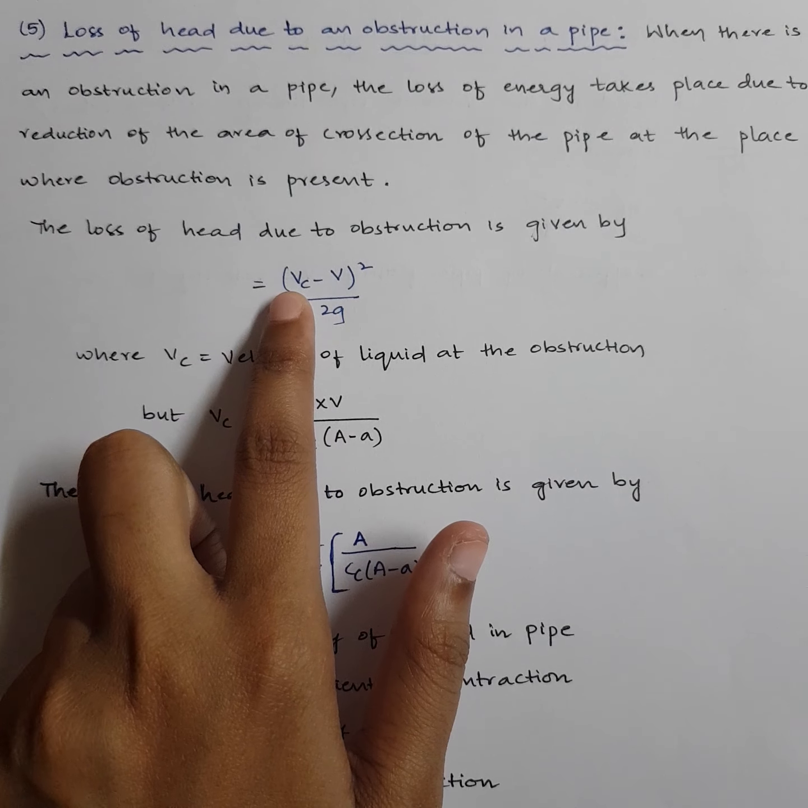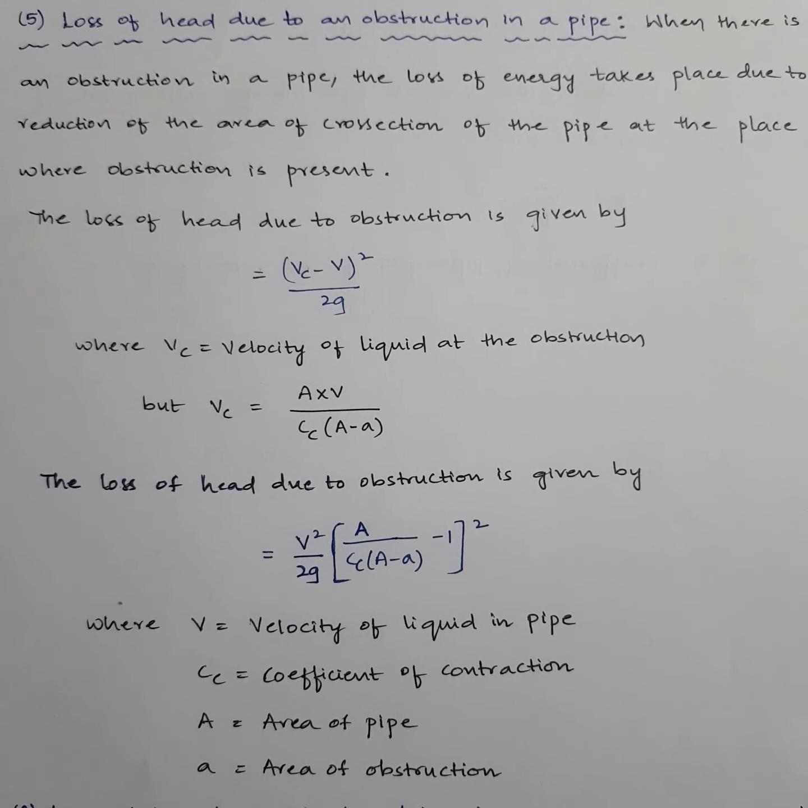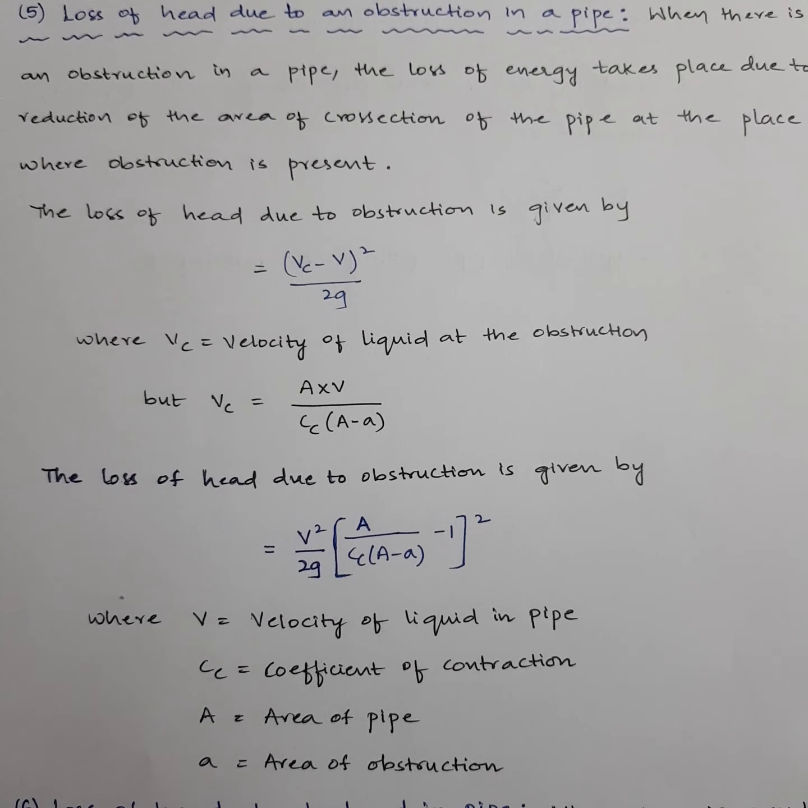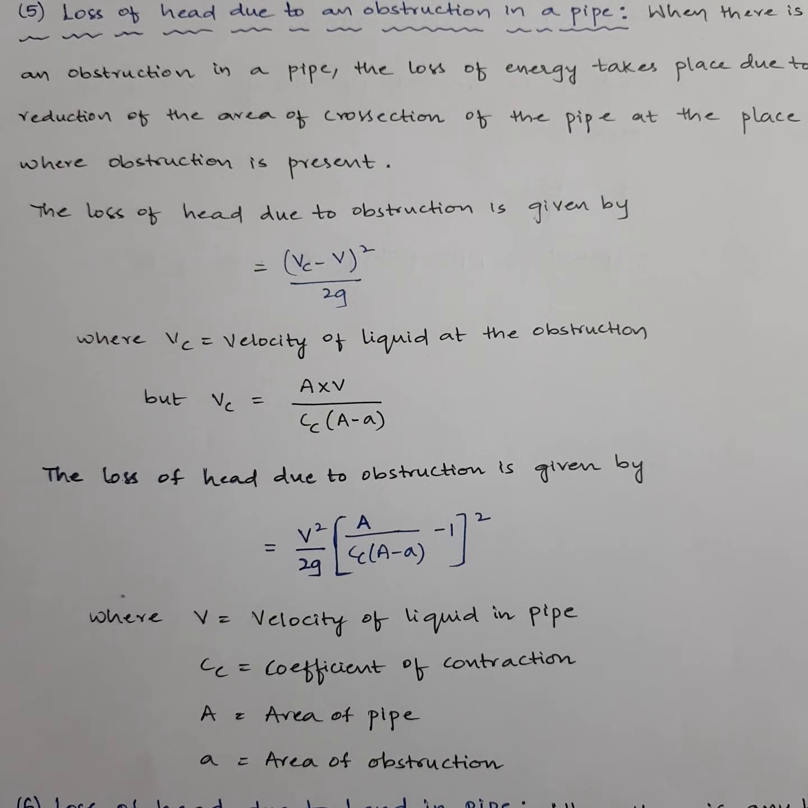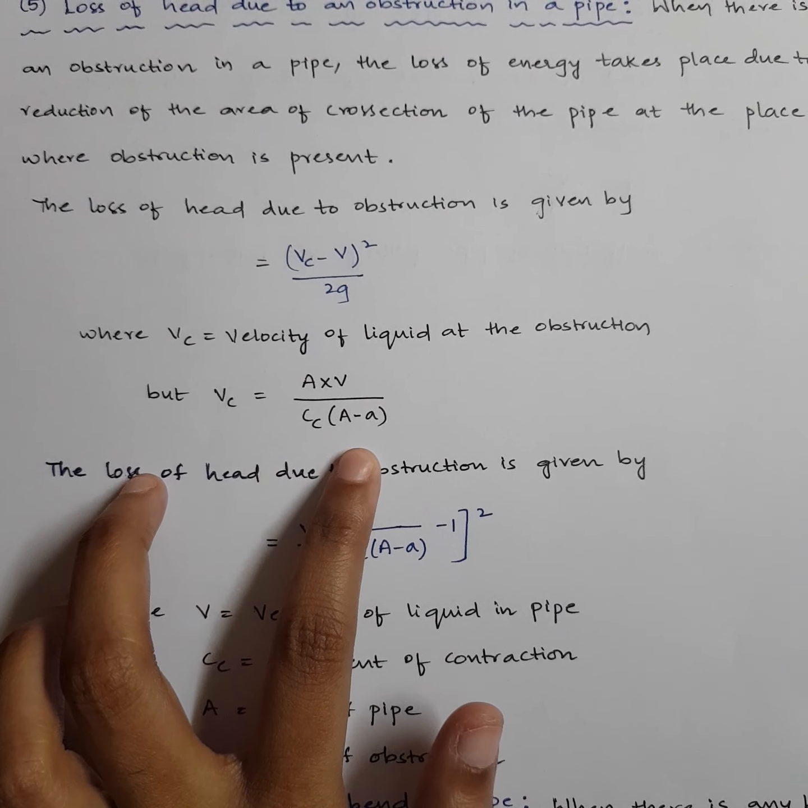Vc is velocity of flow at the obstruction point. V is the regular flow in the pipe, velocity of flow in the pipe. If Vc is given, you can take this formula. Suppose Vc is not given to you, then you'll have the formula of Vc as A into V by Cc into (A − a).